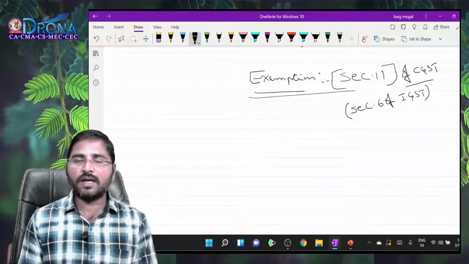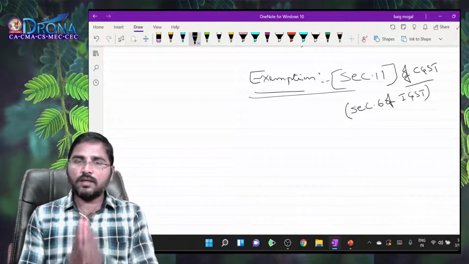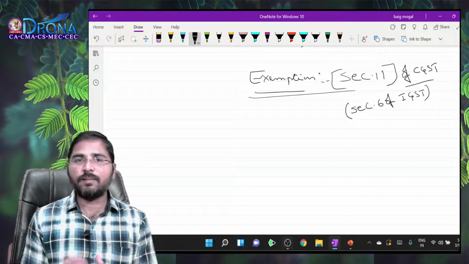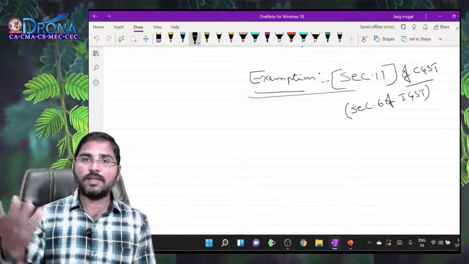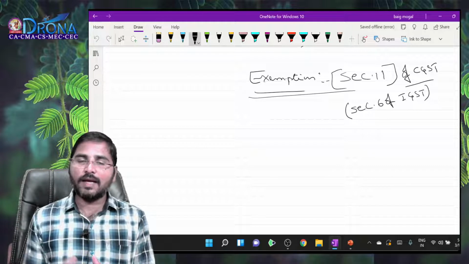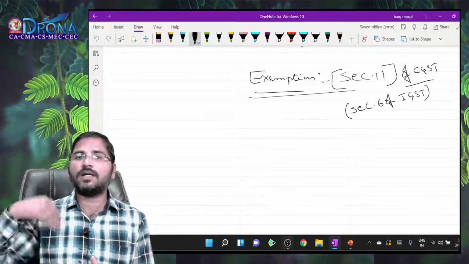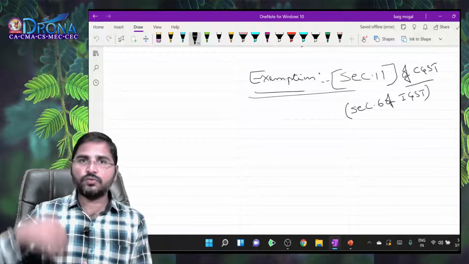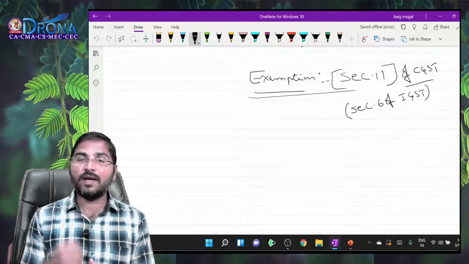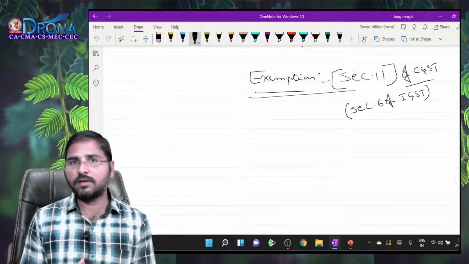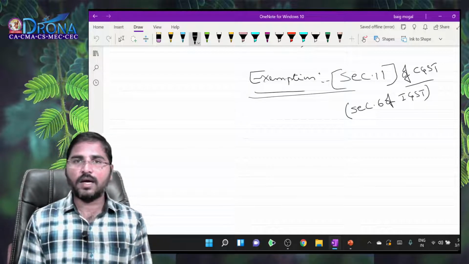Actually, as we know, wherever there is a supply of a good or service, we are liable for payment of GST. But in this context, why does the government have to grant an exemption? Reason: certain supplies of goods or services might be taxable under some other act or some other power. So when an activity or a transaction is taxable under some other act or in some other power, it should not be taxed again under the GST Act. So by considering those factors, certain activities are exempted under section 11 and section 6 of the IGST Act.